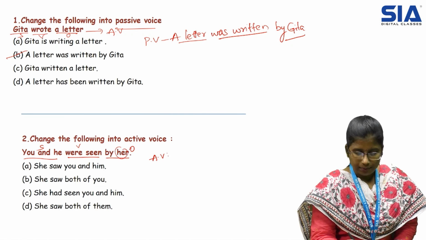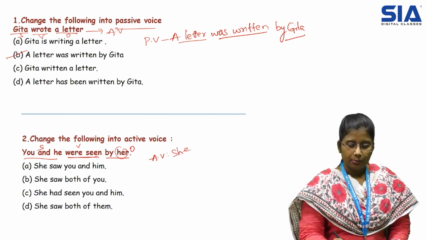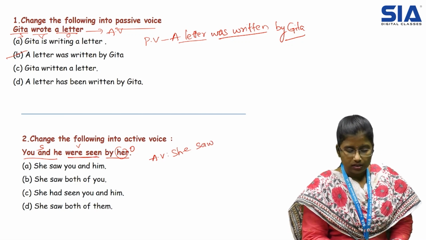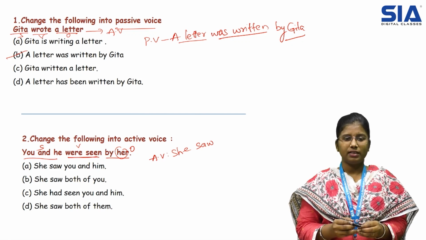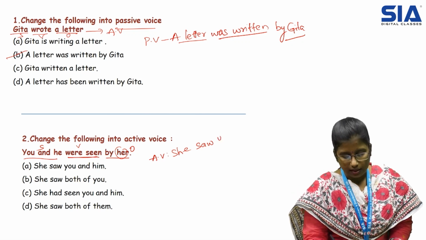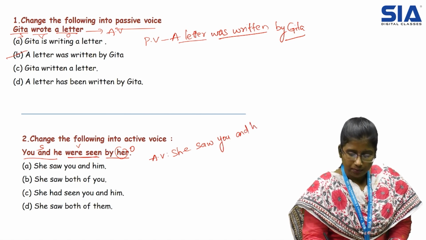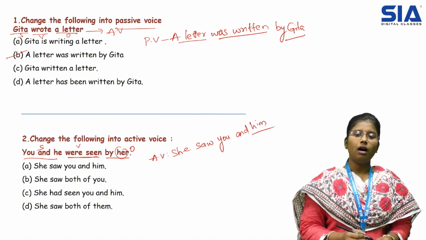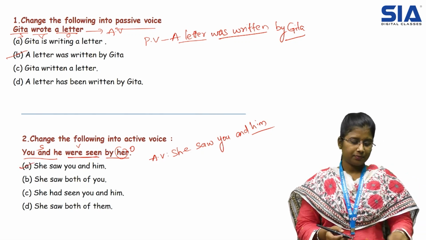So her becomes she. Were seen becomes saw. She saw you and he. In both active voice and passive voice, you remains the same. So she saw you, and he becomes him. She saw you and him. Option A is the right answer.